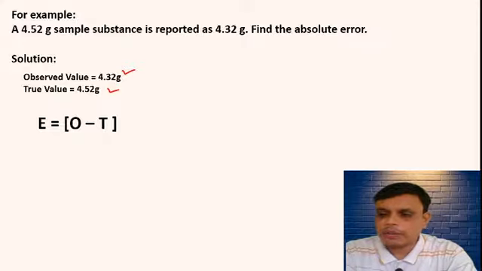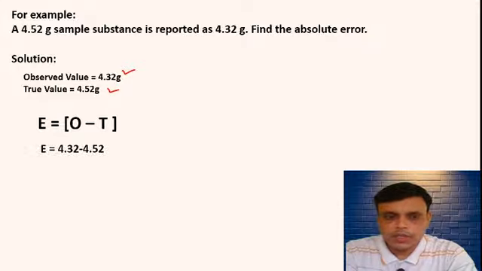Prachi Yadav is saying minus 0.20 gram. Danish is saying minus 0.02.